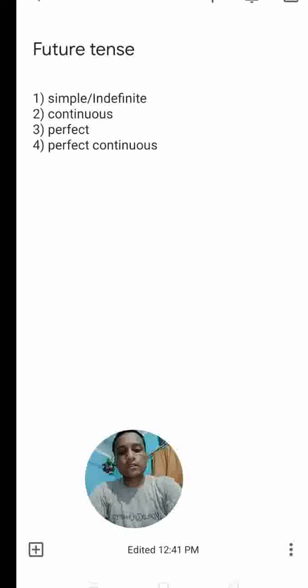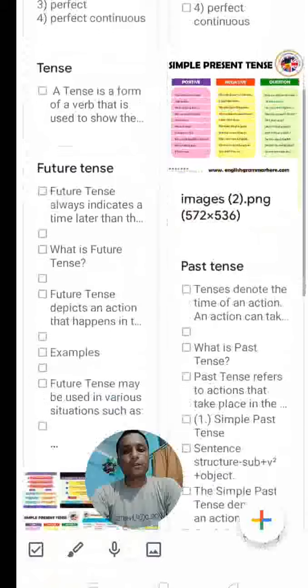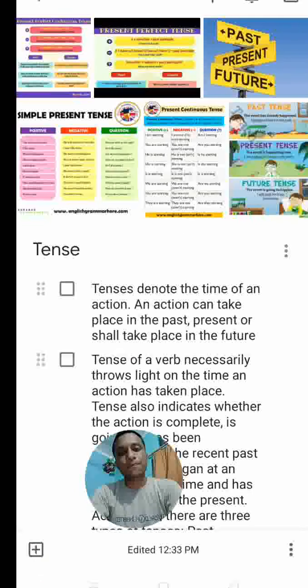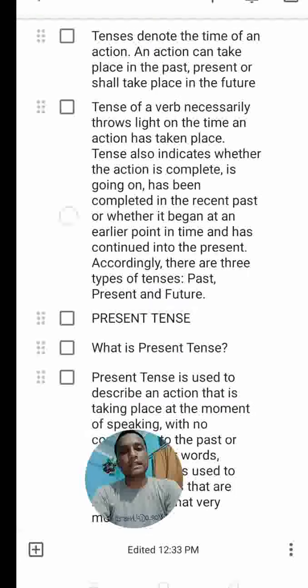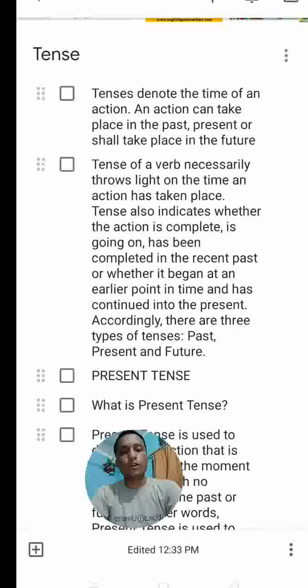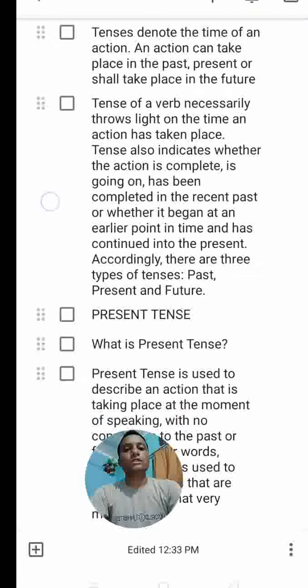So dear students, today we will discuss tense and only the present tense. Today I will explain to you the present tense: simple present, present continuous, present perfect, and present perfect continuous. So tense, as I already told you, denotes the time of an action. An action can take place in the past, present, or shall take place in the future. Tenses of a verb necessarily throw light on the time an action has taken place.